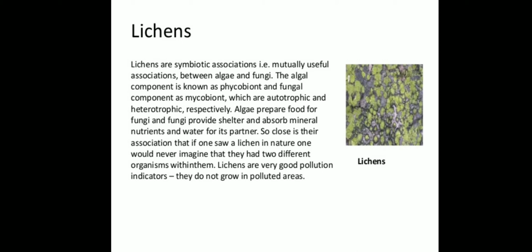Algae prepare food for fungi and fungi provide shelter and absorb minerals, nutrients and water for its partner. So close is their association that if one saw a lichen in nature, one would never imagine that there were two different organisms within it. Lichens are very good pollution indicators. They do not grow in polluted areas.